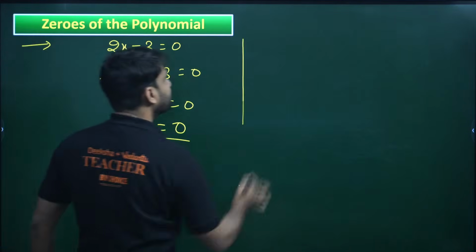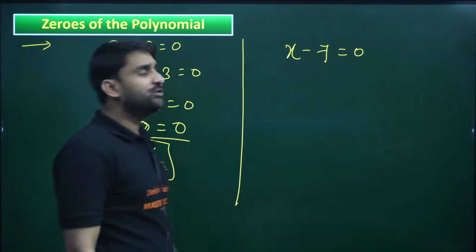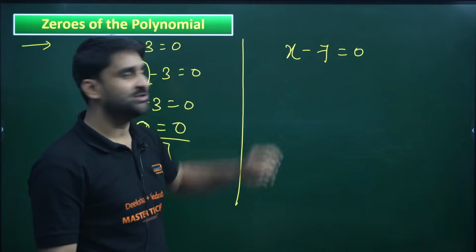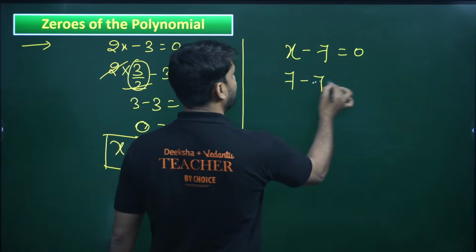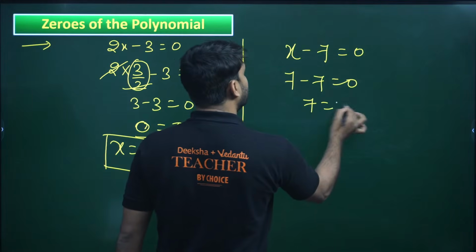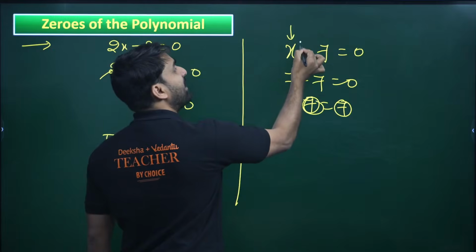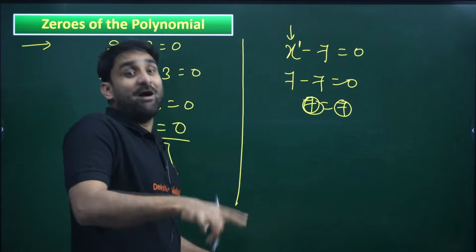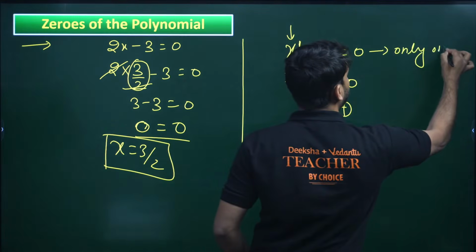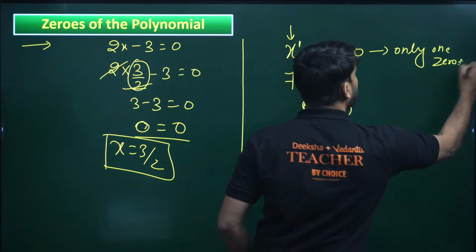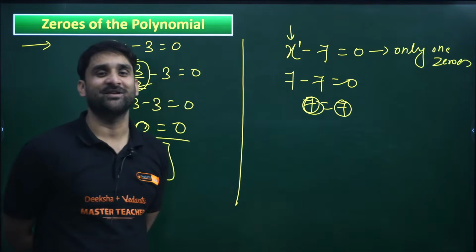If I ask you x minus 7 equals to 0, which value can make this equation 0? What value of x? Only 7 can make it equal to 0. There is only one solution, and the power is 1. If the power is 1, it means a linear equation. That is the reason why only 1 zero will be there. So for a linear equation, how many zeros are there? Only 1. Why? Because the highest power is 1.